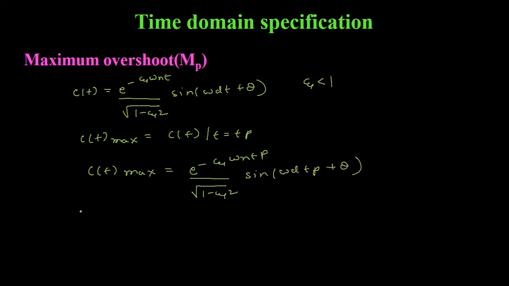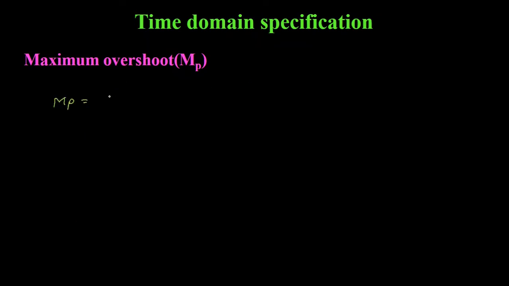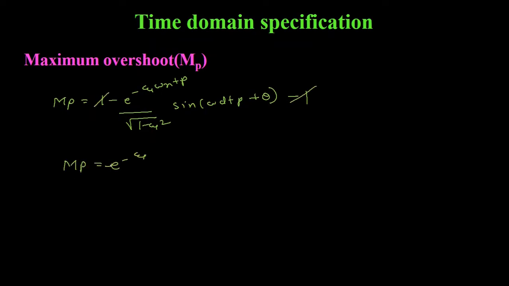Now we have to find out MP. MP is equal to C(t) maximum minus 1. Now we will keep this C(t) maximum value in this equation. We'll get MP is equal to 1 minus e to the power minus zeta omega n Tp divided by under root 1 minus zeta square into sine of omega d Tp plus theta minus 1. This minus 1 and this plus 1 get cancelled out. MP is equal to minus of e to the power minus zeta omega n Tp divided by under root 1 minus zeta square into sine of omega d Tp plus theta.